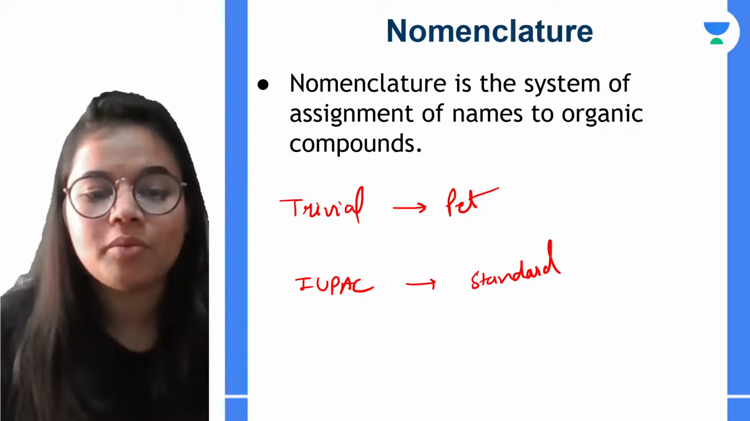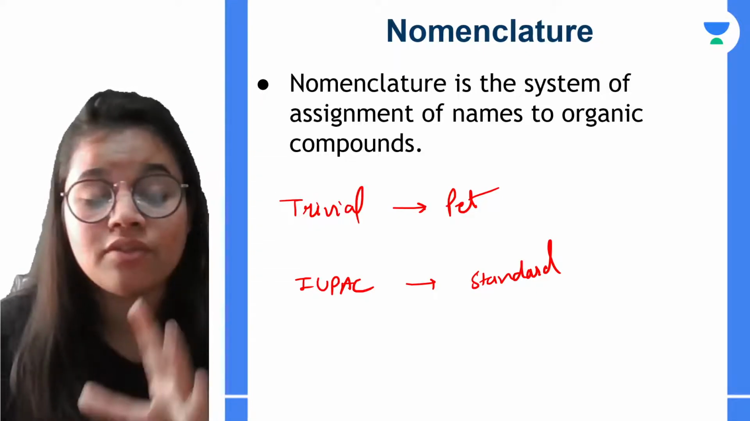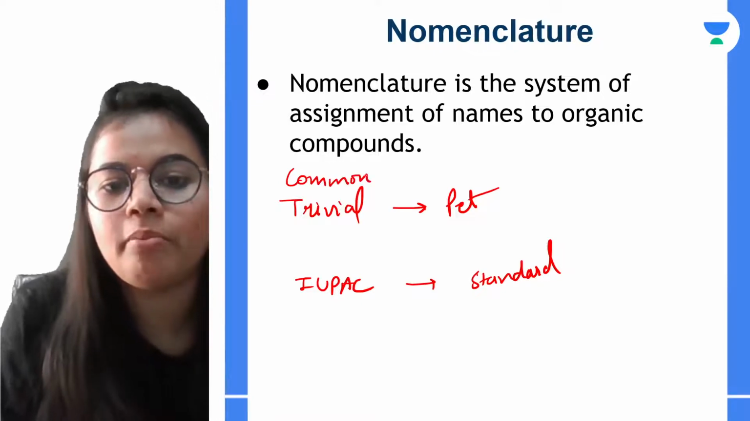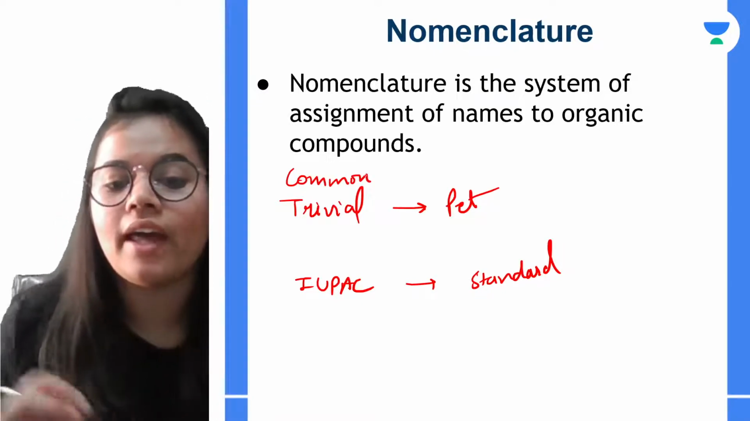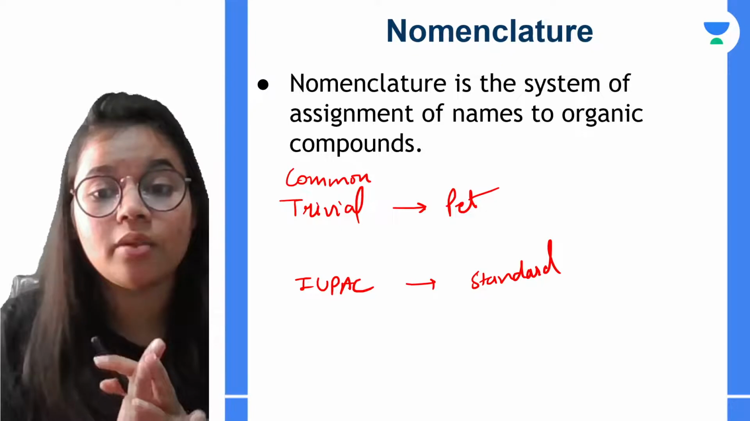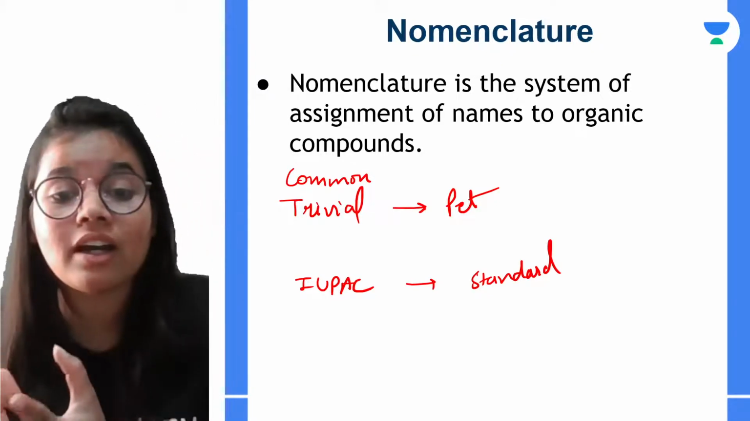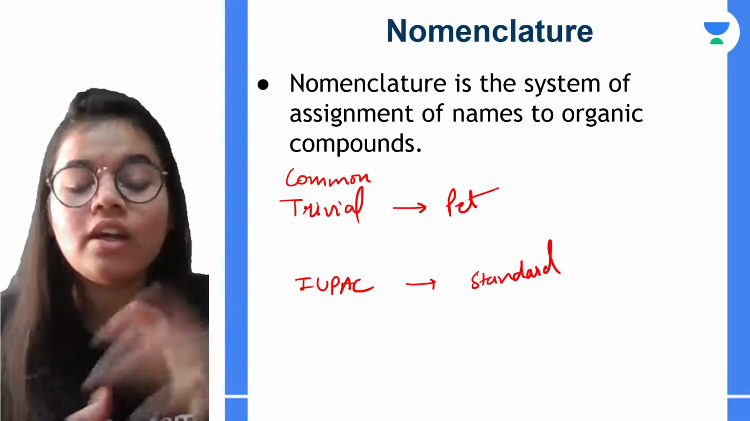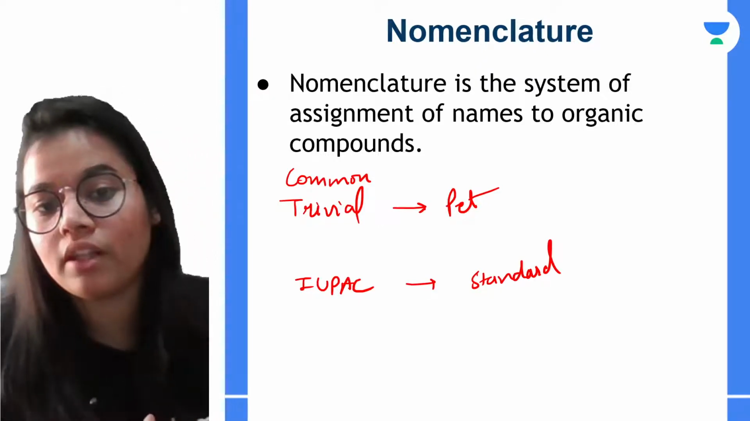Talking about nomenclature, first is the trivial name, which we also call the common name. The common name is our pet name. And IUPAC is the standard name, in which we apply rules. We have particular rules and regulations, and only by following everything are we able to give the name.